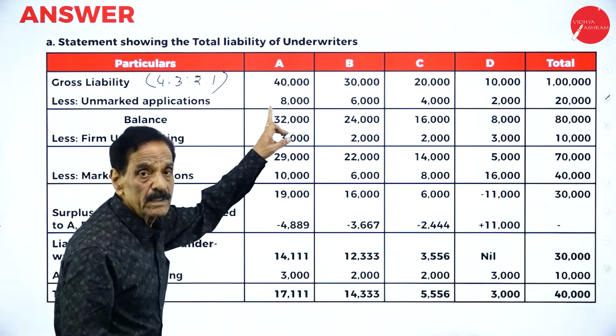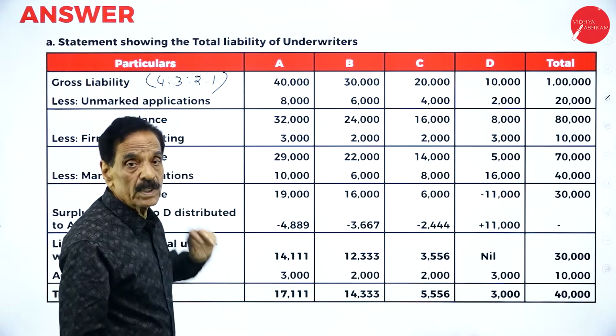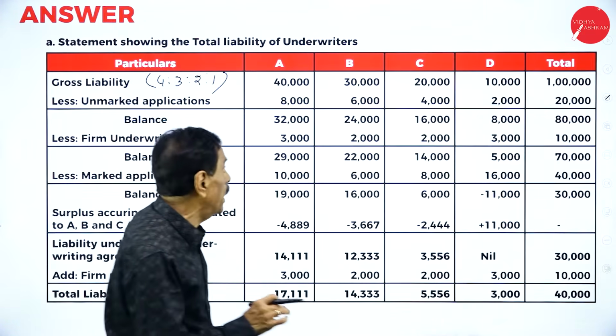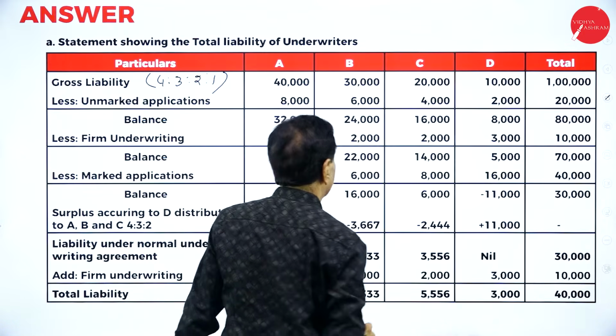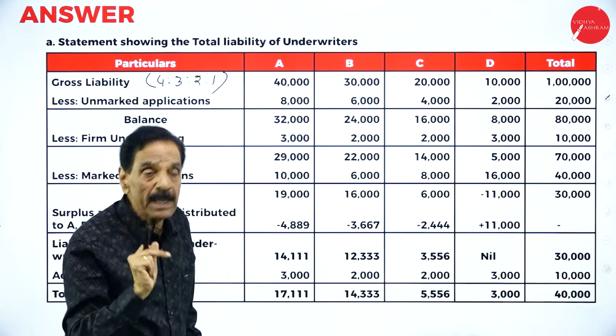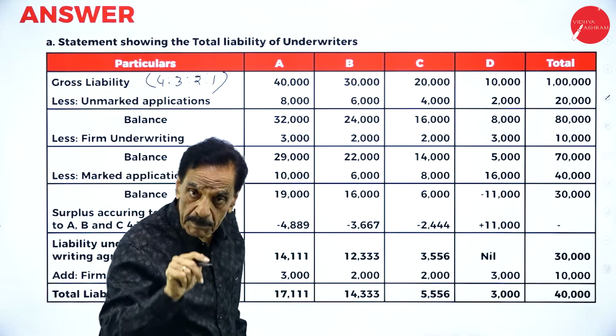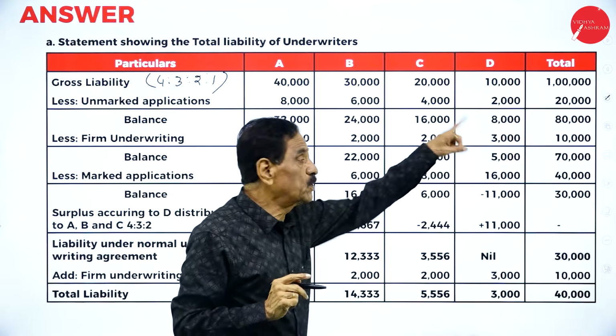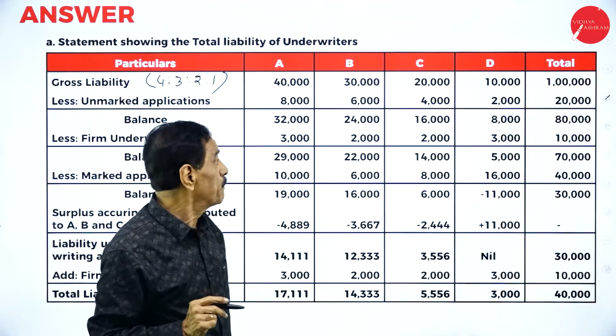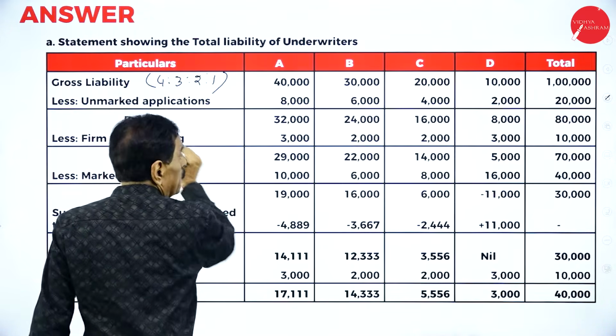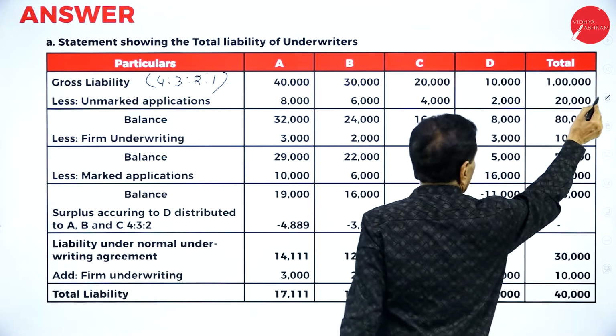A has to give a guarantee. 40,000 shares responsibility goes to A, 30,000 shares responsibility goes to B, 20,000 responsibility goes to C, 10,000 responsibility goes to D. Now, minus unmarked application is 20,000.